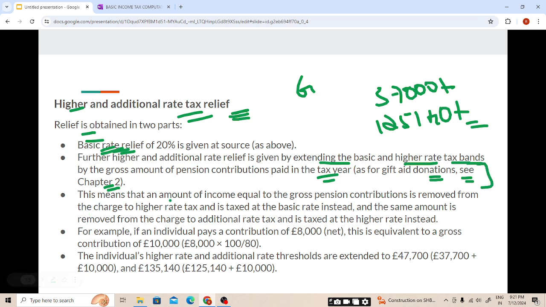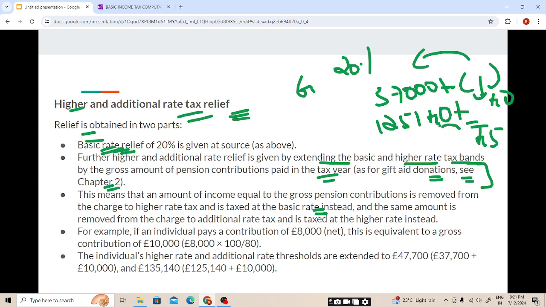This means that an amount of income equal to gross pension contribution is removed from the charge to the higher rate tax and is taxed at the basic rate tax. If the band gets increased, students, whatever income was taxed at 40% will be taxed at 20% only, and if it was taxed at 45% it will be taxed at 40%. So this line means this.